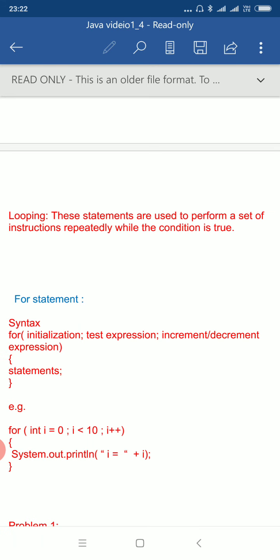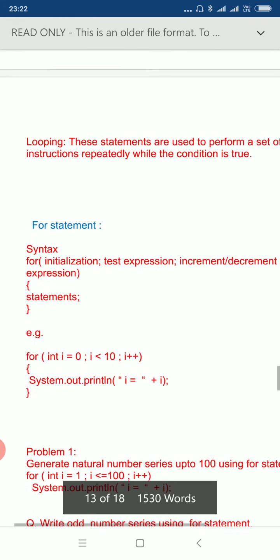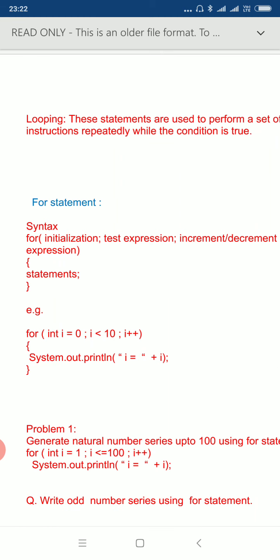Sometimes there are situations when we need to repeat a statement. For example, suppose you want to read the names of 40 students of a class. We use the scan statement or get statement to read a student's name, and we put it inside a for statement. This way we execute that scan statement 40 times, and we read 40 students' names.